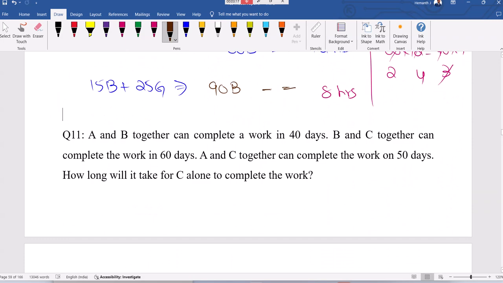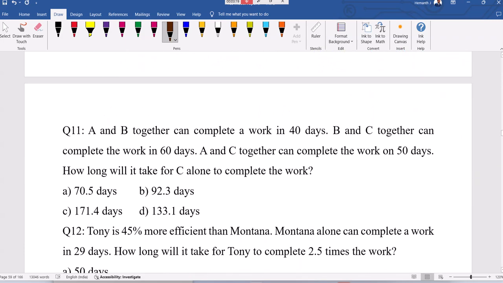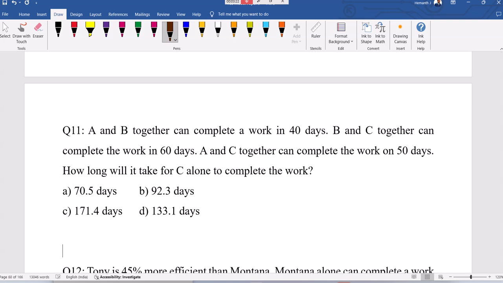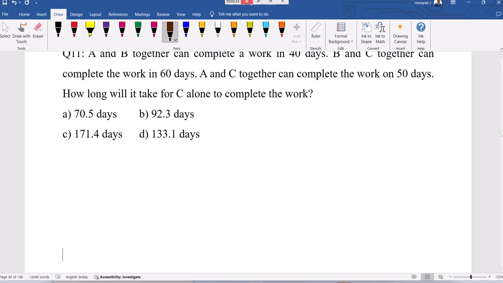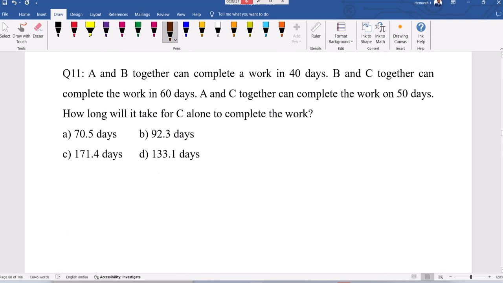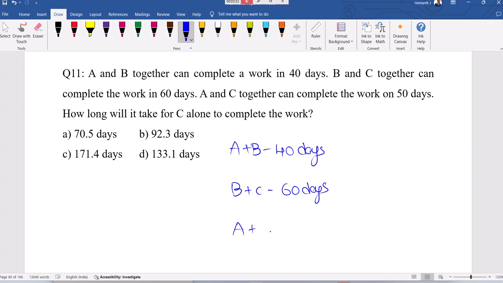Now see the 11th one. C alone can complete the work. A and B together, B and C together, A and C together is given. Question is regarding C alone. A plus B can complete the work. And this is our regular question where we fix certain work. So for such questions we fix the work. B and C complete the work in 60 days. A and C complete the work in 50 days.